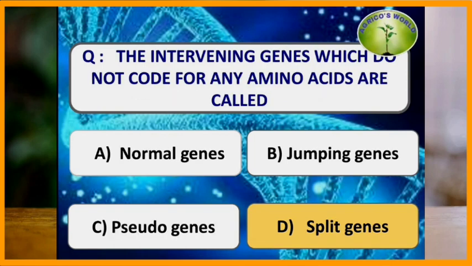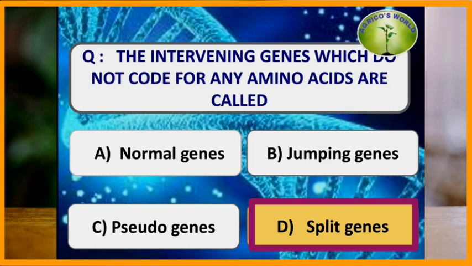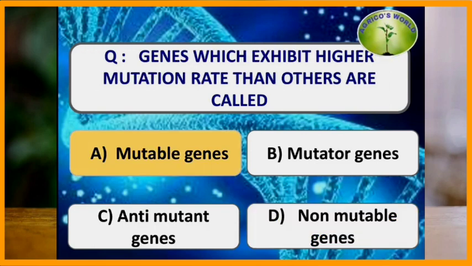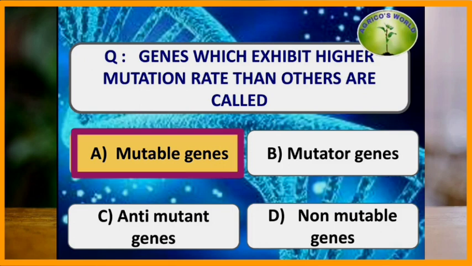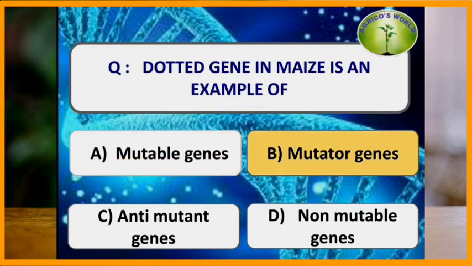The intervening genes which do not code for any amino acids are called split genes. Genes which exhibit higher mutation rate than the others are called mutable genes. Example is white eye in Drosophila.